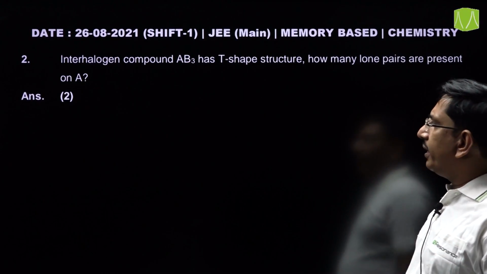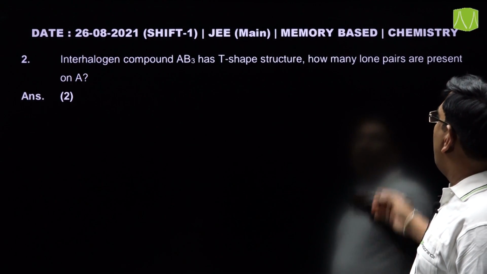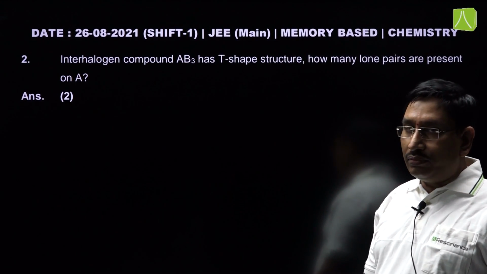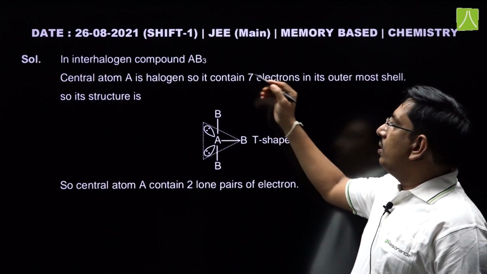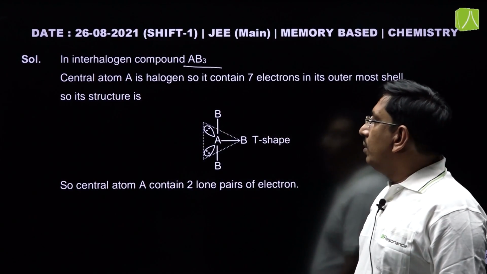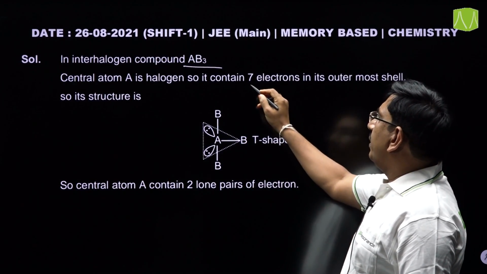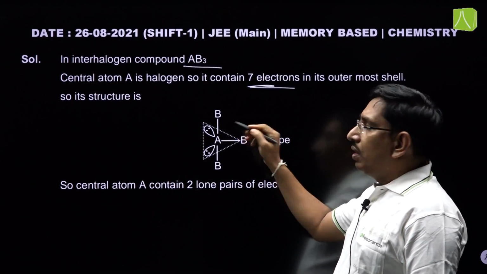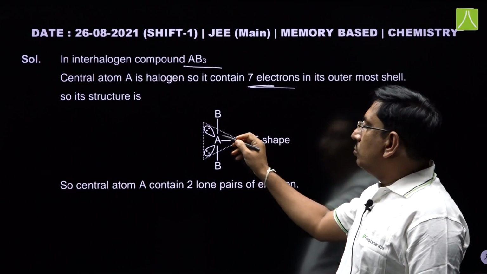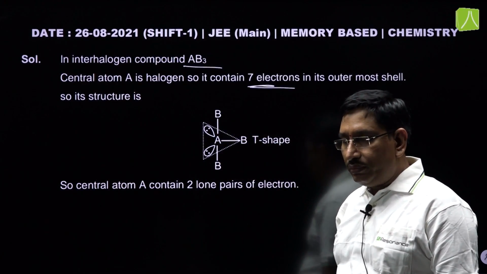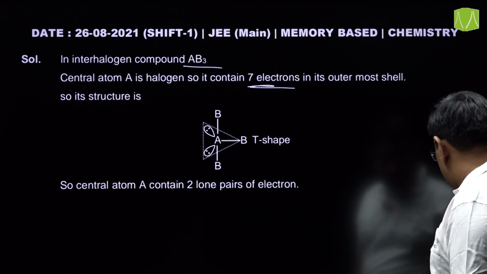Next, second question: interhalogen compound AB3 has T-shaped structure. How many lone pairs are present on A? This is also a very simple question based on VSEPR theory. In the interhalogen compound AB3, the halogen atom A contains 7 electrons. Based on VSEPR theory, it has T shape, already given in the question. So, it will have 2 lone pairs on it. So the answer is 2 for this question.